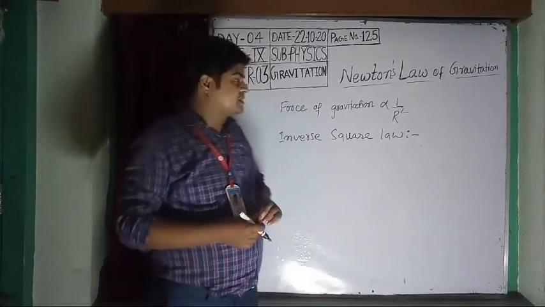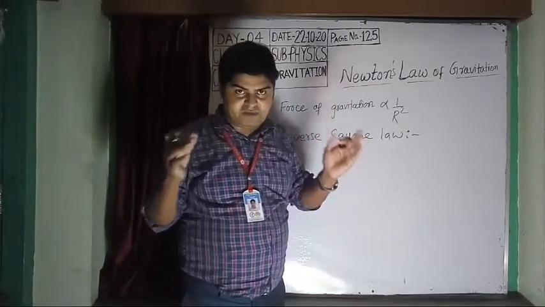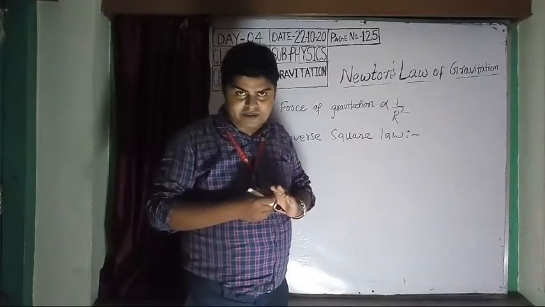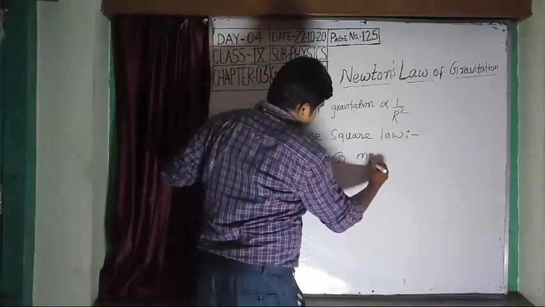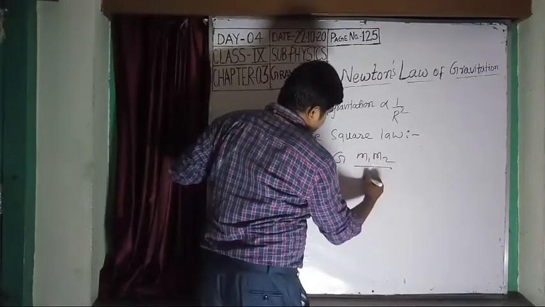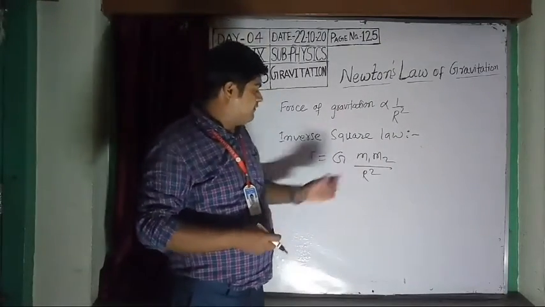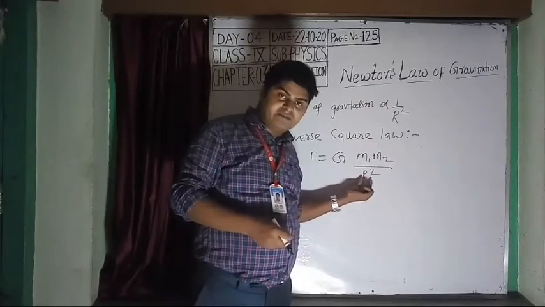Now move on. What happens when the distance between two objects increases or decreases? You know F is equal to G m1 m2 by r square. What will happen when the distance between two objects becomes double?